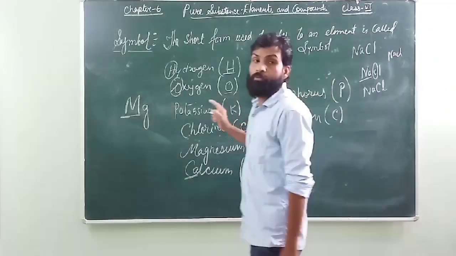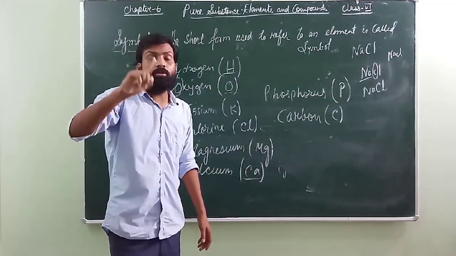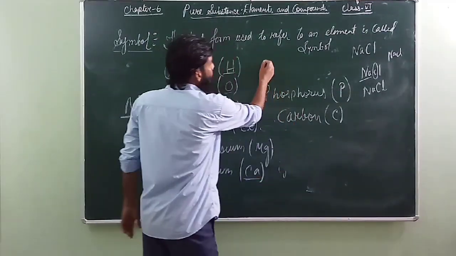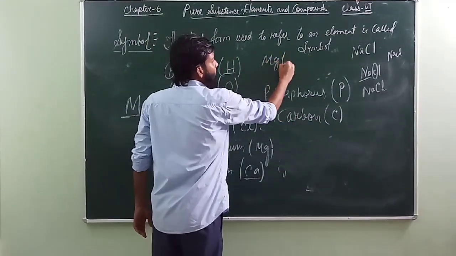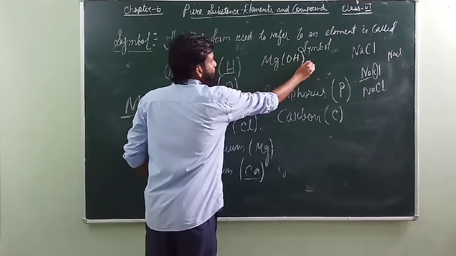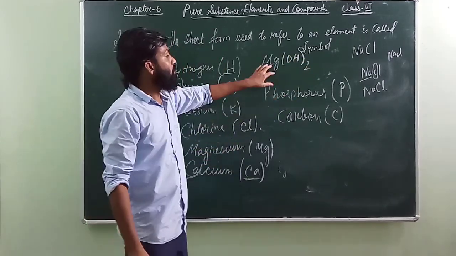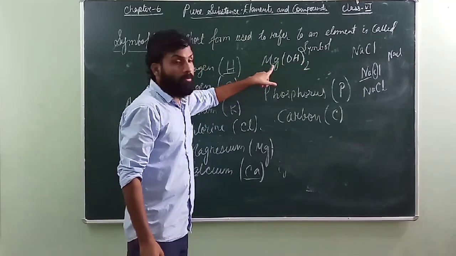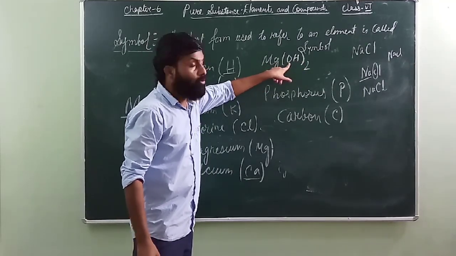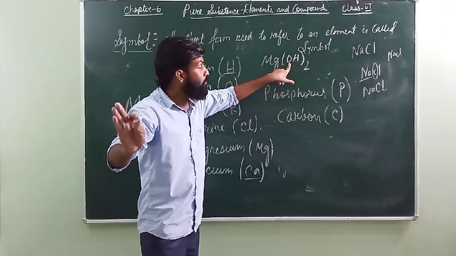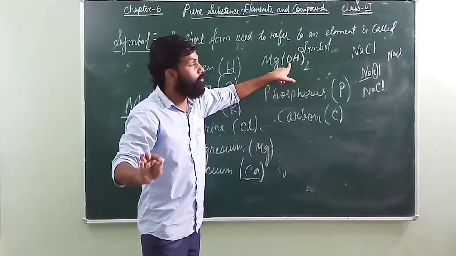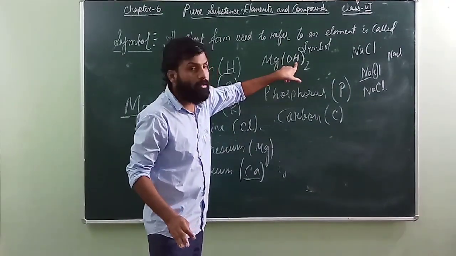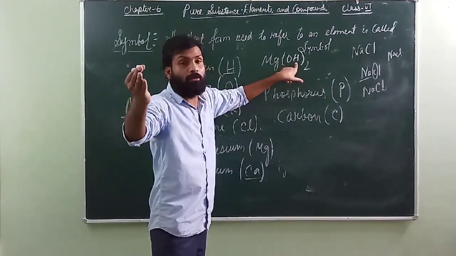When two different elements come, the different elements will always be written with capital letters. Suppose I come to the formula for magnesium hydroxide, you can see here that we have three elements: magnesium, oxygen, and hydrogen. Since we have magnesium Mg, magnesium is a different element, so we wrote Mg here. But oxygen is another different element, so we have to write it in capital letter. Similarly, H is hydrogen, again a different element. So again you have to write it in capital letter. You cannot write like this.